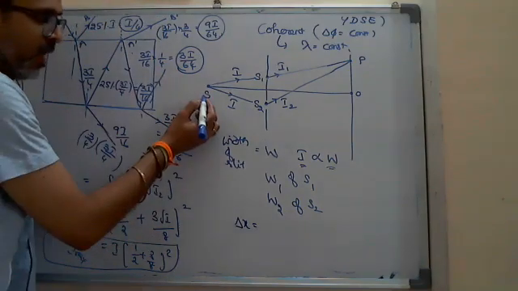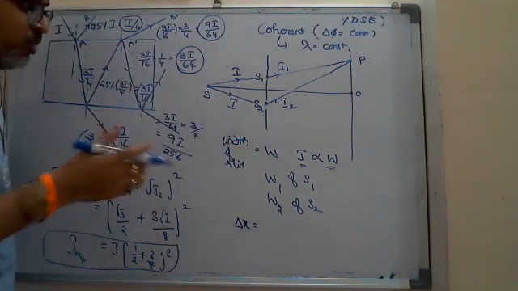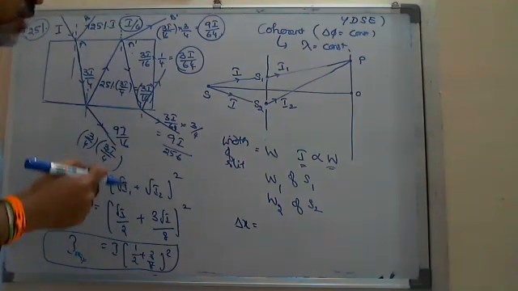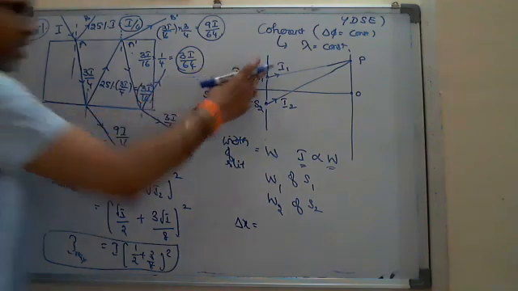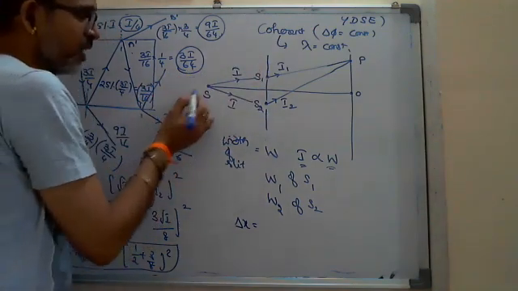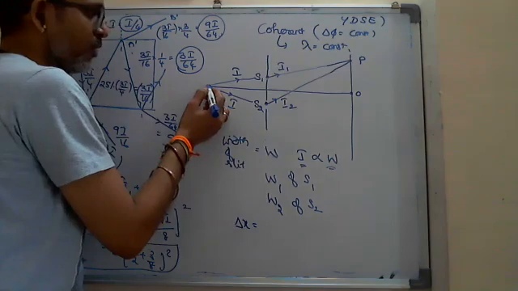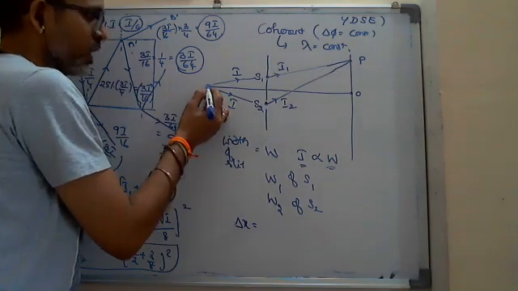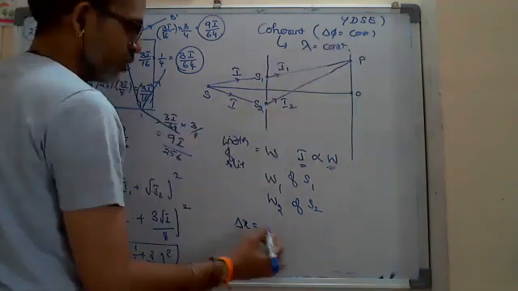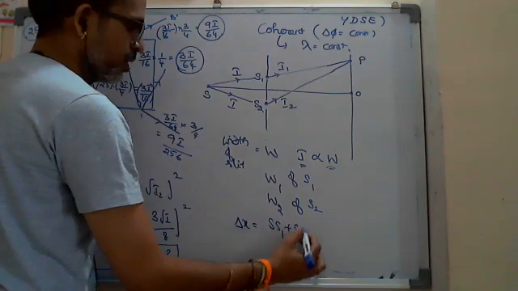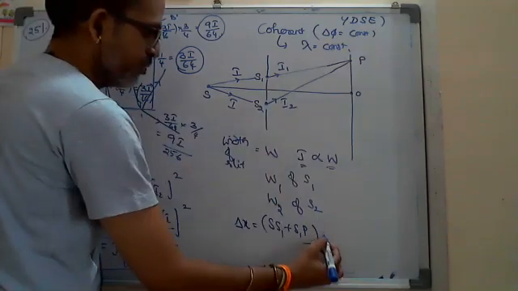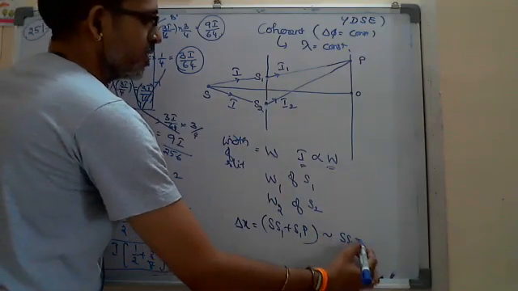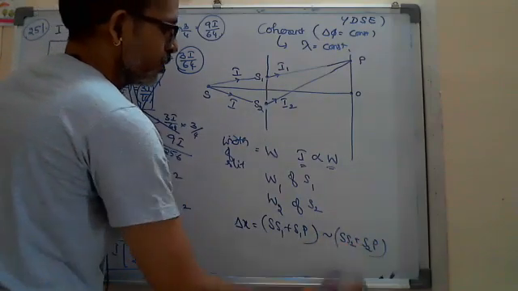So while writing the path difference, when you come to mains or advanced type of questions particularly, this path difference also we have to consider. The total path difference between the 2 light waves originally coming from the source is SS1 plus S1P, and there it is SS2 plus S2P. The difference is SS2 plus S2P minus that.